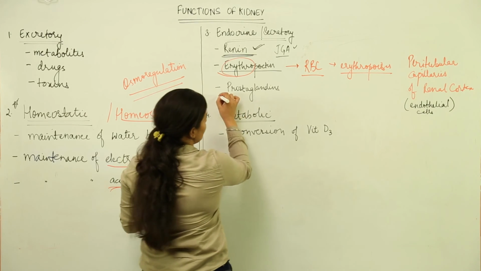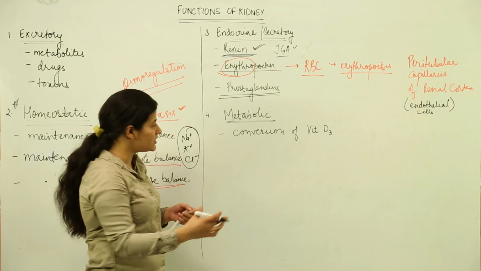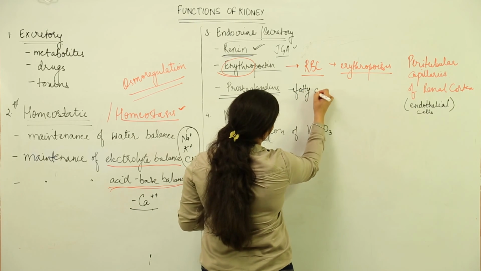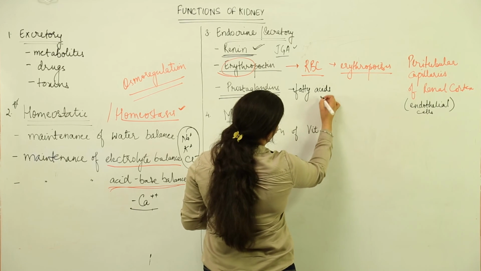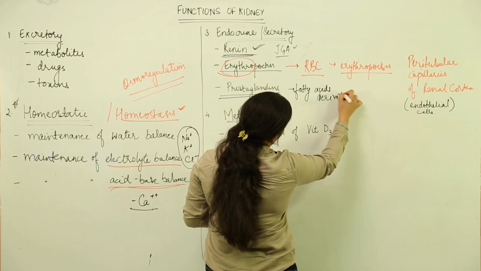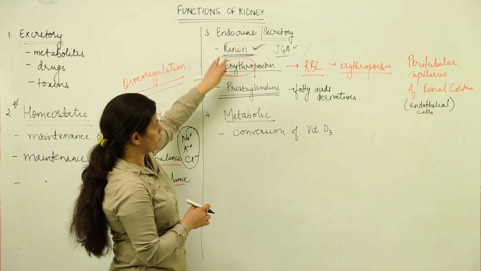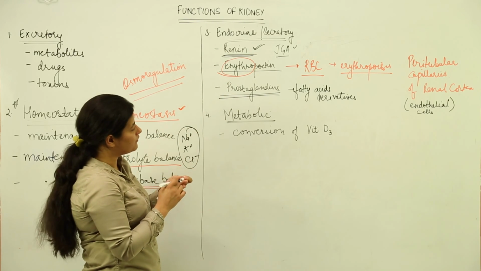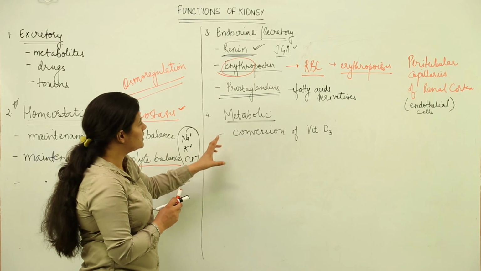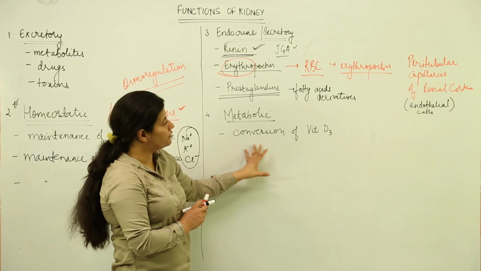Then there is a mention of prostaglandins. Prostaglandins also function as hormones. They are derivatives of fatty acids. So the kidney secretes prostaglandins as well, which have hormone-like functions, and both renin and prostaglandins have active functioning in homeostasis. Now, the last function of the kidney is the metabolic function, the conversion of vitamin D3.